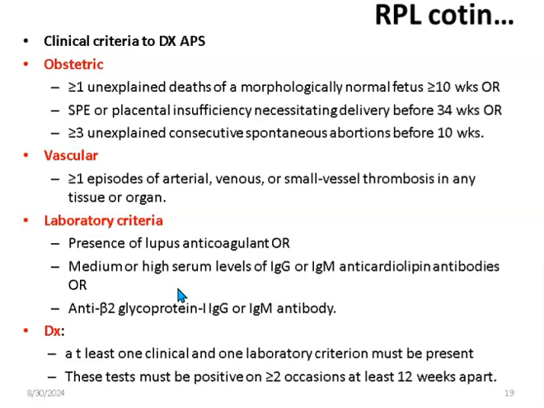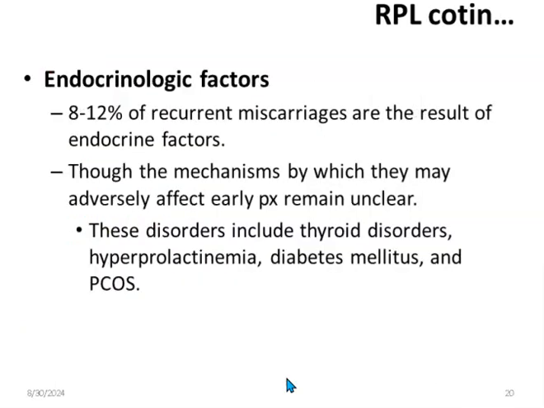To diagnose, you need to have at least one clinical and one laboratory criterion, and the laboratory criteria should be present on more than 2 occasions, at least 12 weeks apart. So when you do the investigation, if it's positive, you need to repeat it after 3 months so that you can diagnose the patient as having antiphospholipid antibody syndrome.